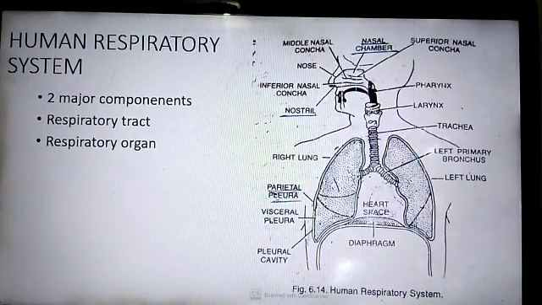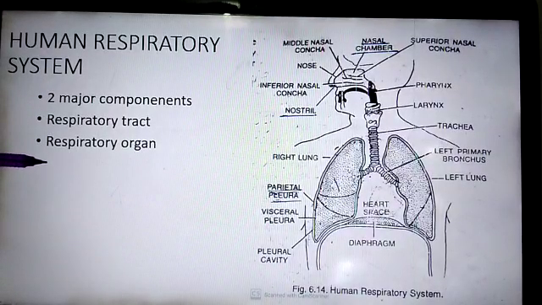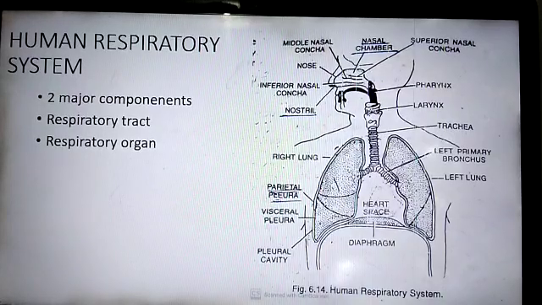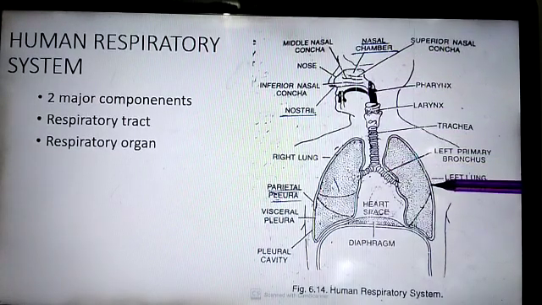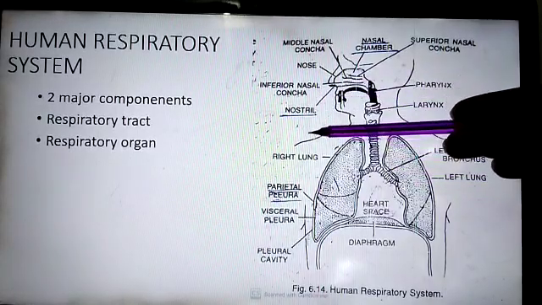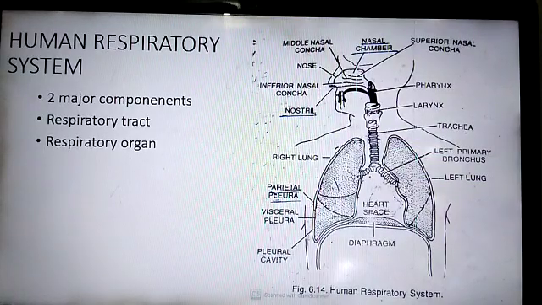The human respiratory system may be divided into two major components, that is respiratory tract and respiratory organs. Respiratory organs are lungs. Respiratory tract serves as a passageway for the fresh air to flow from outside inside the lungs and for the foul air to return from the lungs to the exterior. Gaseous exchange does not take place in the respiratory tract.